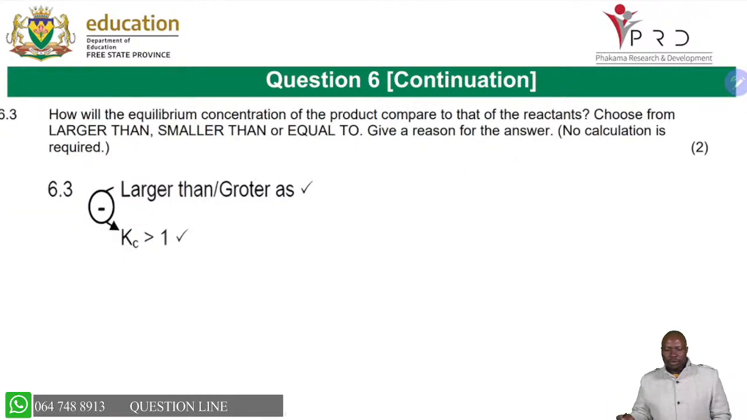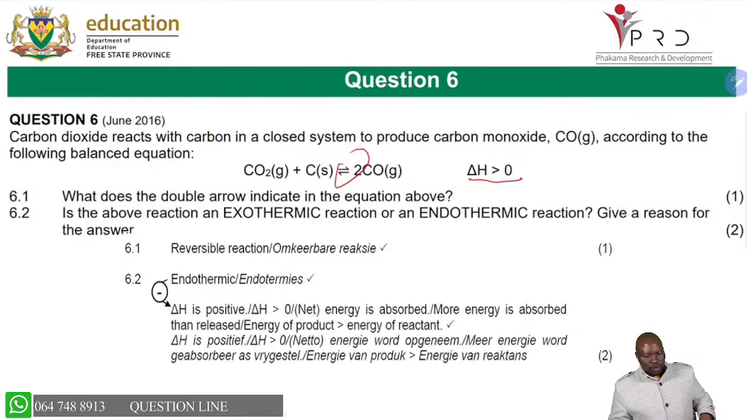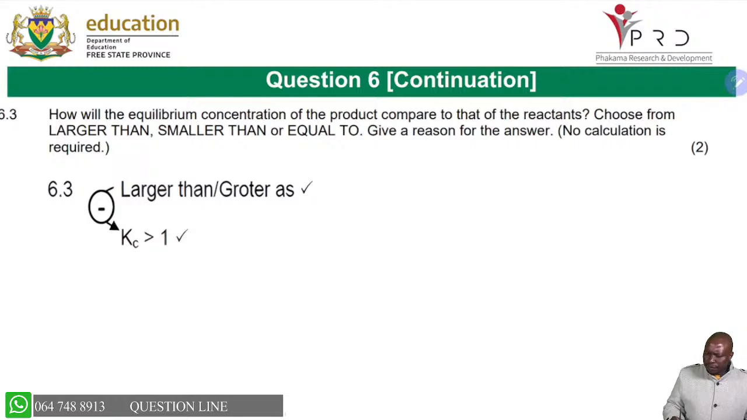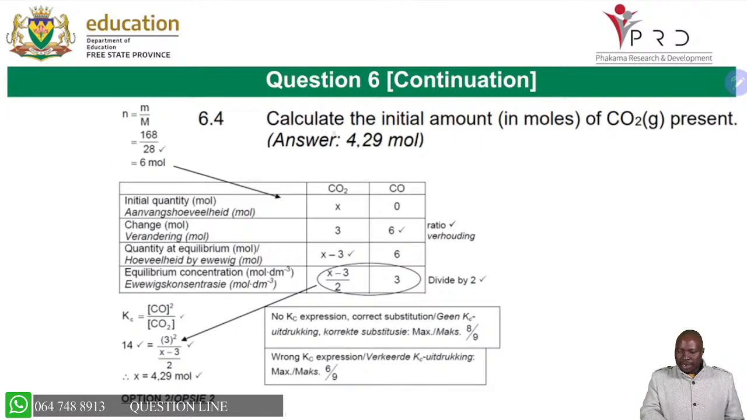How will the equilibrium concentration of the product compare to that of the reactant? Choose larger than, smaller than, or equal to. So my questions in terms of this are much simplified, because you have the answer there. Now, the last part, which is the Kc part, please don't forget how to go about calculating your Kc. We're given here: calculate the initial number of moles in